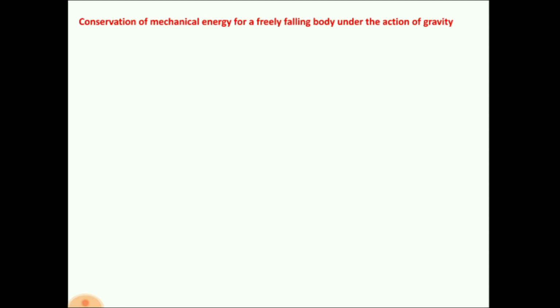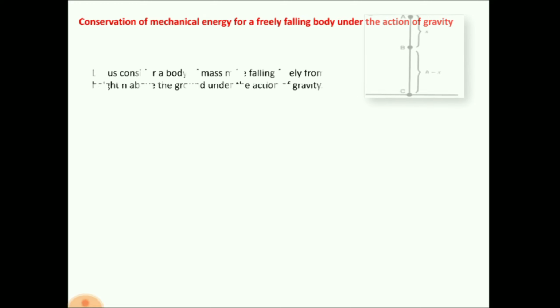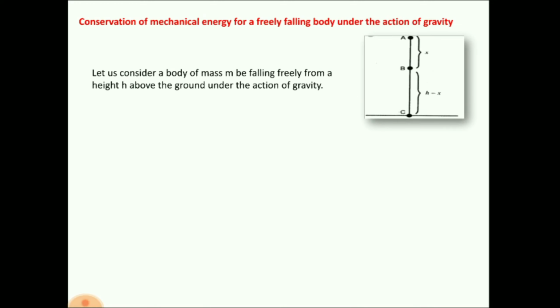We have to show that when a body is falling freely, at each and every point the total energy is always the same. Let's begin now. Here we can see there are 3 points A, B and C. We have taken only 3 points for our consideration in this derivation.